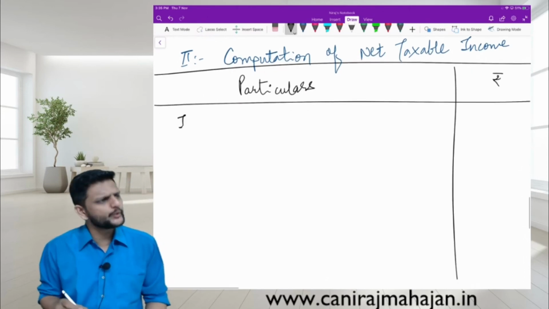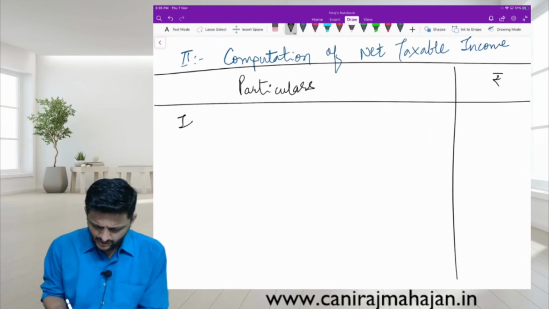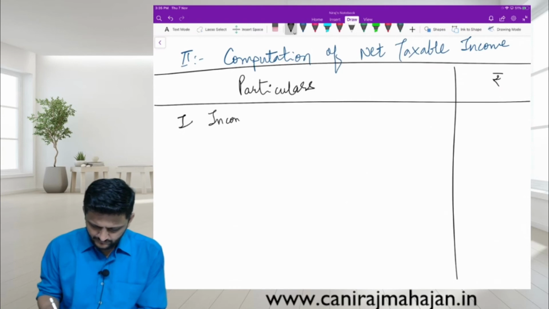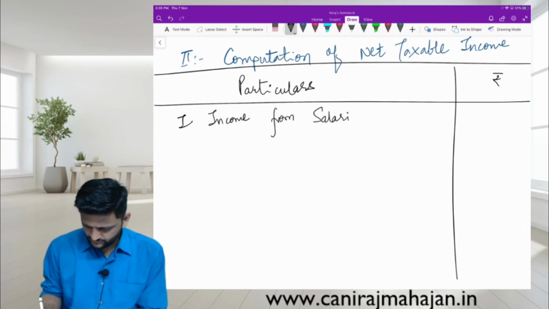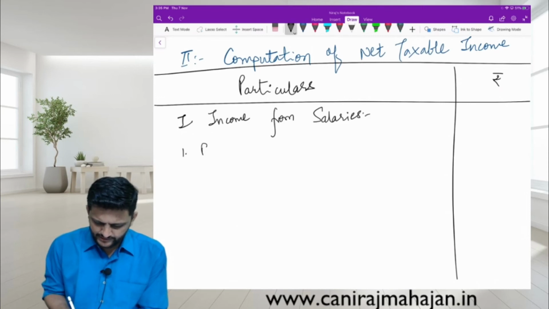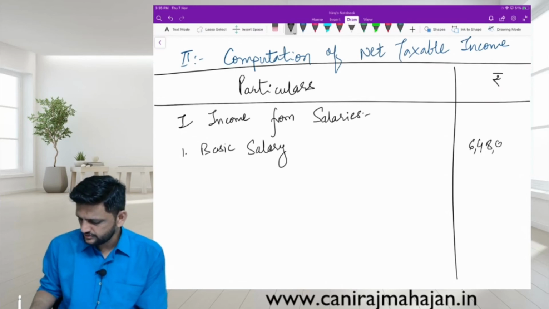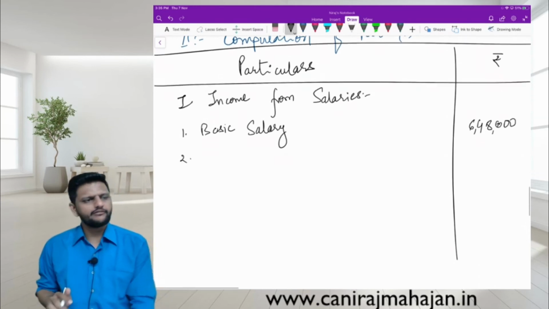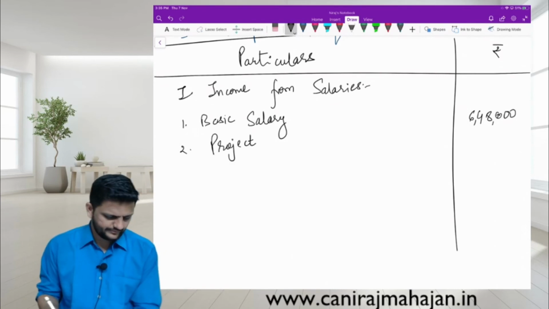First one, we have only two heads of income, income from salaries and IOS. We have basic salary, yes. How much? 6,48,000. Then what next? Project allowance, fully taxable.